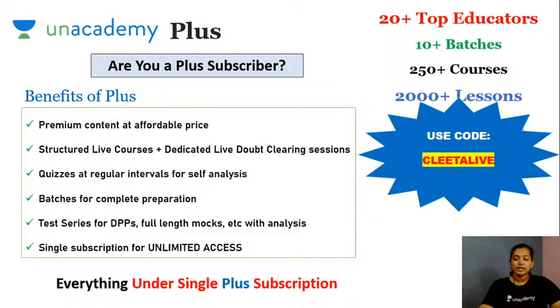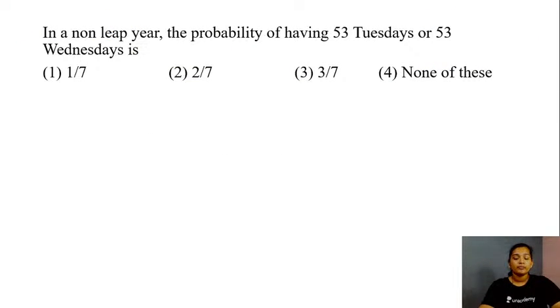Yes, so let's begin with today's class, students. Let me give you all the first question. So here you have your first question. In a non-leap year, the probability of having 53 Tuesdays or 53 Wednesdays is equal to which of the following options? Let me give you all 60 seconds of time to figure out the right answer.